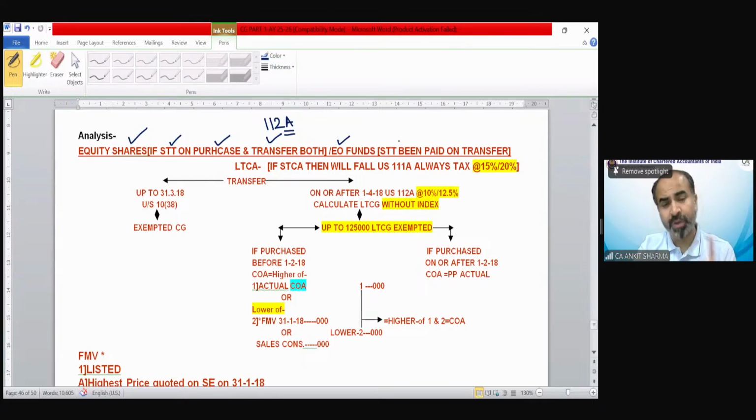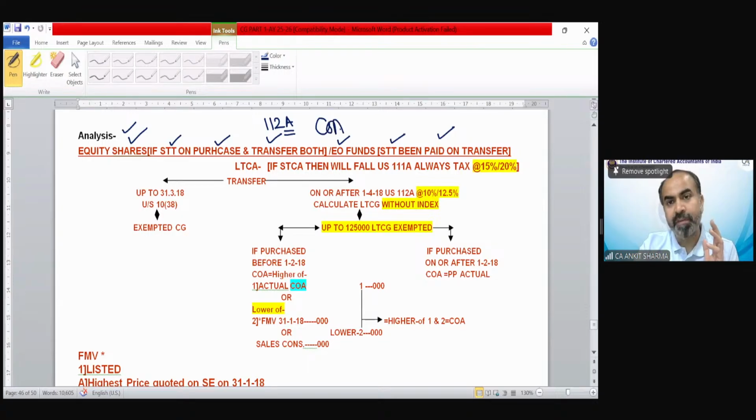But on an equity-oriented fund, STT must have been paid on the date of transfer only, not on both purchase and sale. For equity shares, this cost of acquisition calculation provision would be applicable if STT has been paid at the time of sale and purchase both. And in case of an equity-oriented fund, if STT has been paid on sale only, even in that case, these provisions would be applicable.